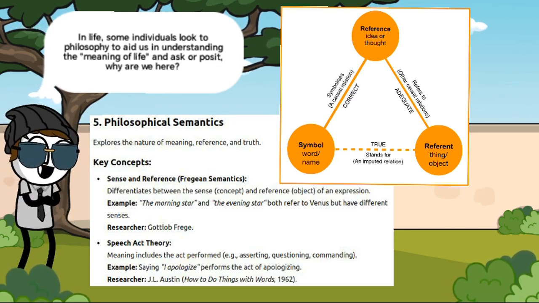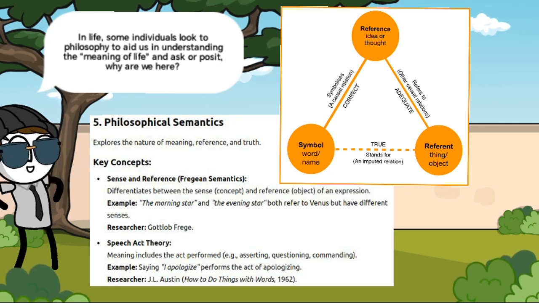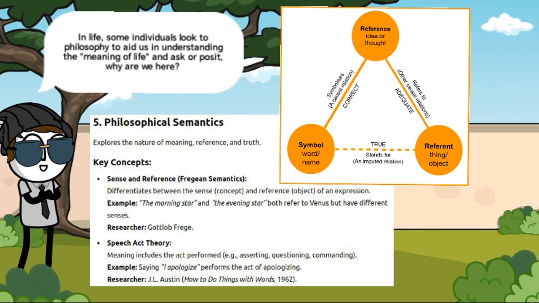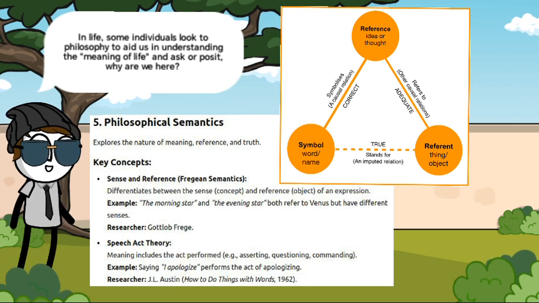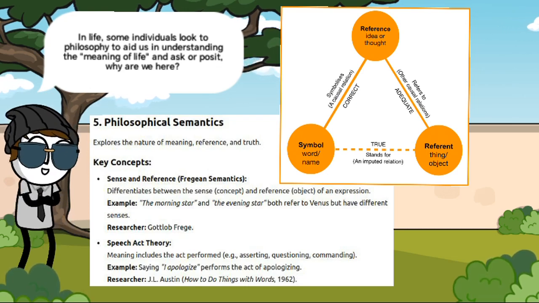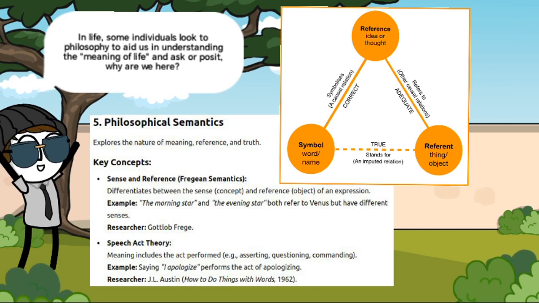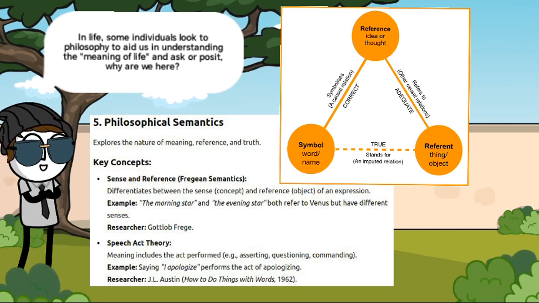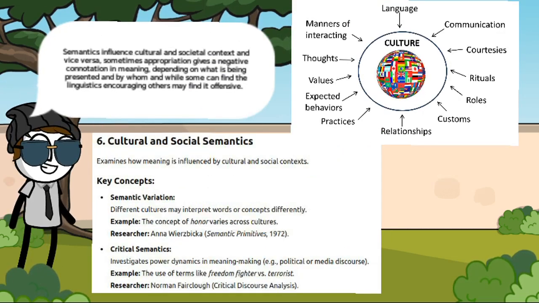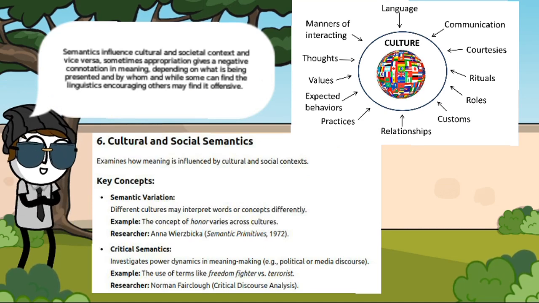Researcher Gottlob Frege. Speech act theory. Meaning includes the act performed, e.g. asserting, questioning, commanding. For an example, saying I apologize performs the act of apologizing. Researcher J. L. Austin, How to Do Things with Words, 1962. Semantics influence culture and societal context, and vice versa.